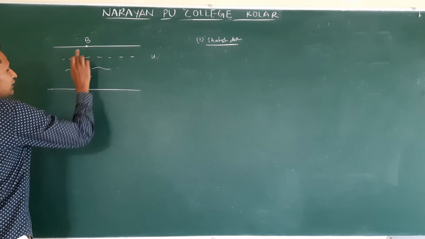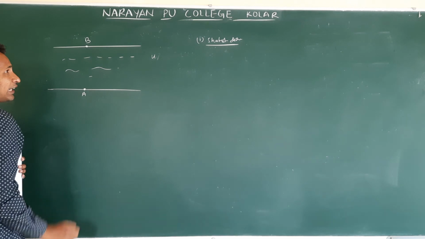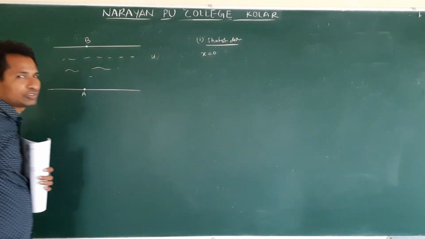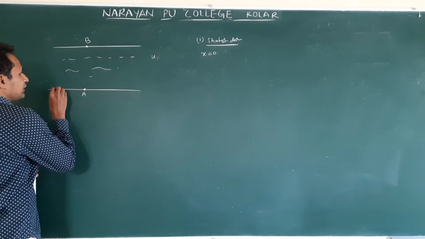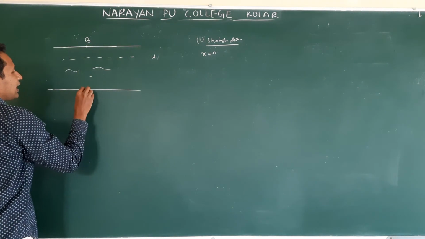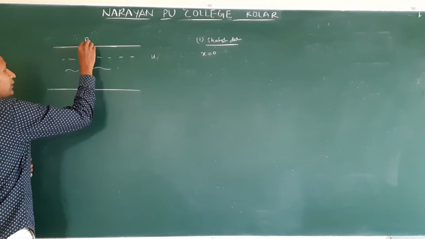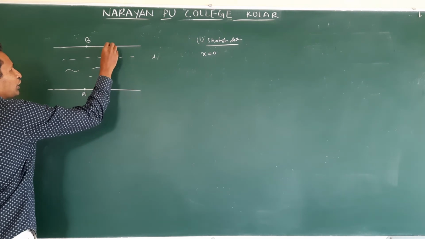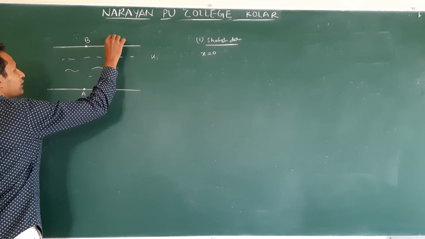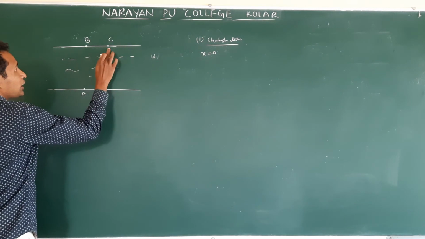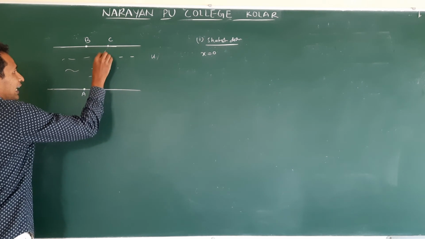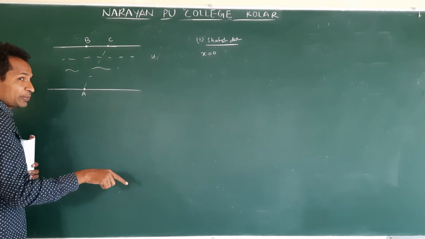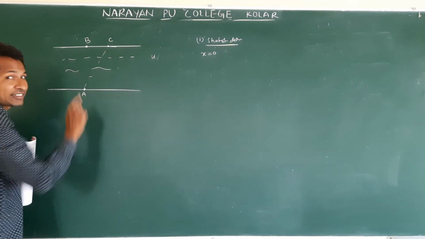In the shortest distance, what is the displacement along the x direction? Along the x direction, displacement is 0. This is the x direction. He starts at this point and ends at this point, so along the x direction the displacement is 0. Suppose due to water flow he reaches here, let us say point C. This is the displacement along the x direction. This is actually a displacement, but I am talking about the displacement along the x direction.